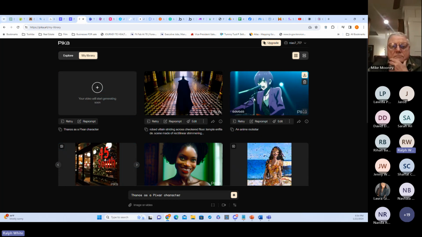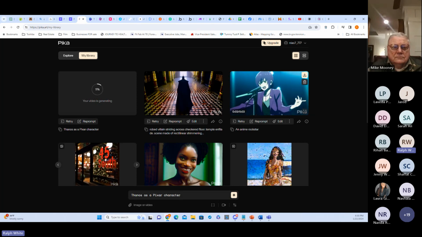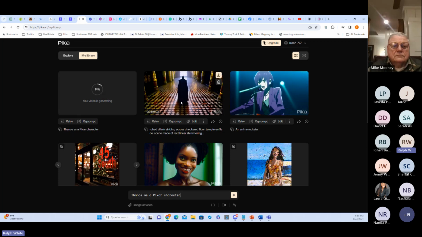Some of them came out weird. I had this for my coffee shop, and it made this kind of zoom-in thing for the coffee shop window. Created a little anime rock star over here, right? And this was all from a prompt. All I did was type anime rock star, and it created an anime rock star. This was some villain. I copied this from somebody else, but this is some villain walking up a hall. This was all created from a text prompt. I didn't have to do any drawings. This one came out weird. Sometimes AI stuff comes out really weird. I don't know what happened with this lady, but it didn't turn out quite right.